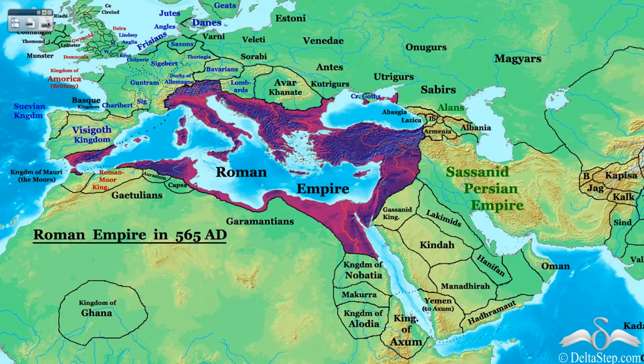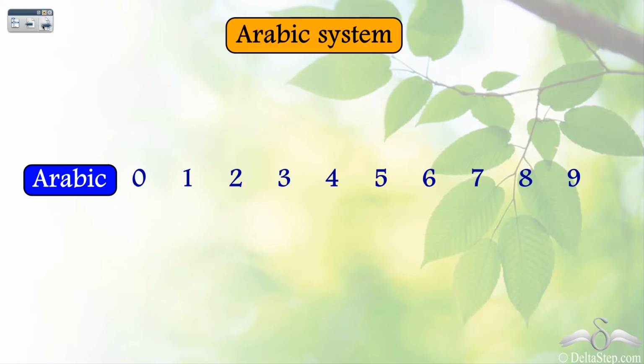Now the Roman Empire was a very big civilization and they had so many people and they traded so many different things. So they definitely required a number system so that they could easily calculate. Now what number system do we use? Well, we use the Arabic number system. Now in the Arabic number system we have a total of 10 different digits, and the combination of these digits helps us write any particular count or number.